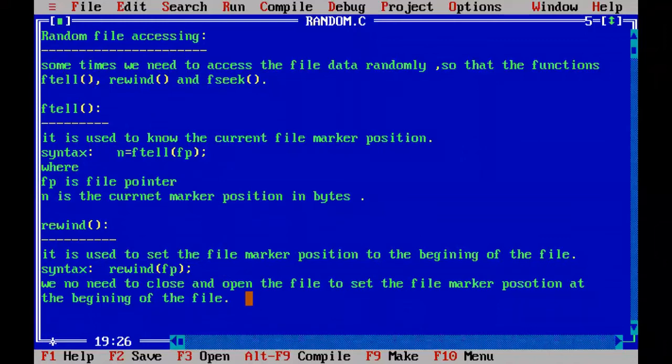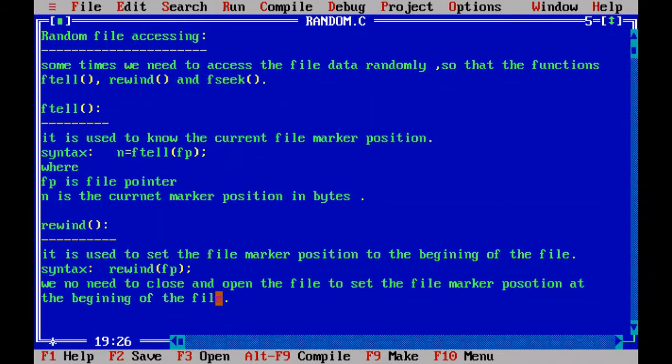To change the position of the file marker from the end of the file to the beginning, what we did in the earlier programs was close the file opened in writing mode and reopen it in reading mode, so that the file marker is positioned at the beginning and we can read all the characters till the end.